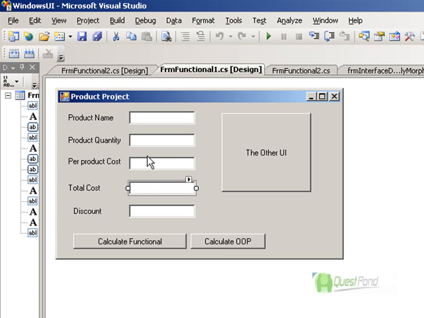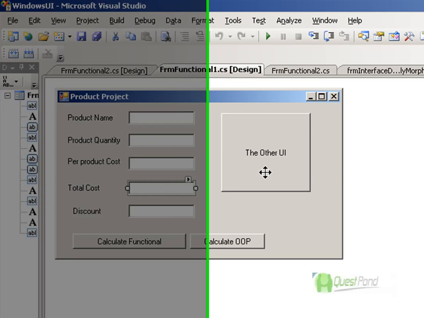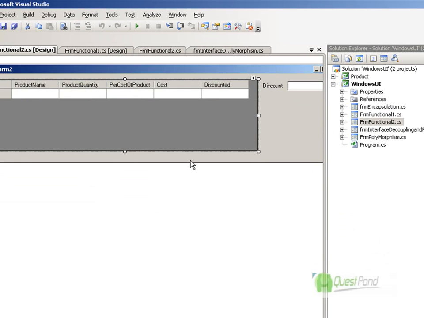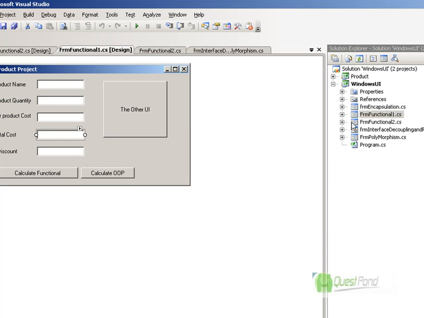In other words, the functionality here is more of a product order screen, where you put in the quantity, you put in the cost, and you get the total cost of the whole order. Now this is a single entry screen. I can put in one order and calculate the cost. Now there is the other view of the screen which is more of a grid view. So here I can do multiple entries. Both of these screens do the same thing. The only difference is that this is a multiple grid and this is a single grid. So the logic is absolutely the same.